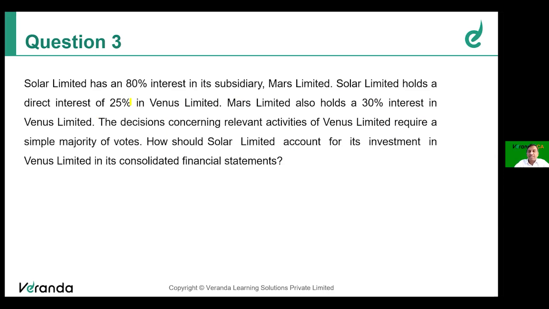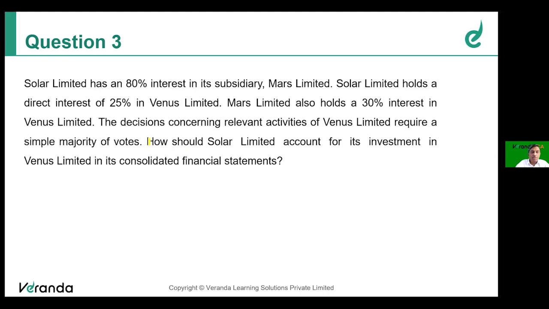So if any decision relating to Venus Limited should be taken, a simple majority of votes is sufficient. Therefore, if Mars and Solar come together, they hold 55% stake, they will cross the simple majority. Therefore, we could say Solar and Mars both jointly control Venus Limited.